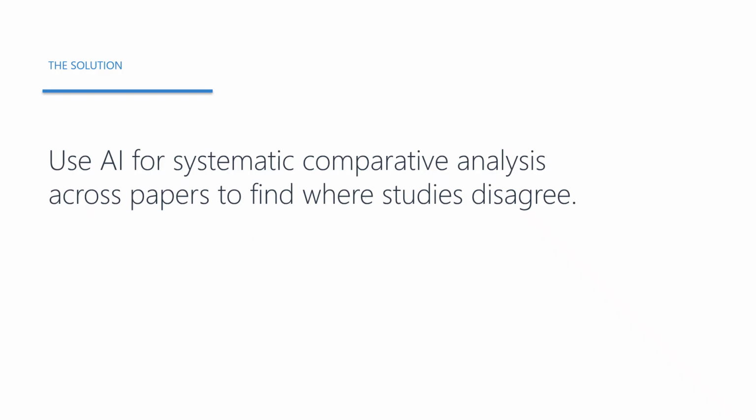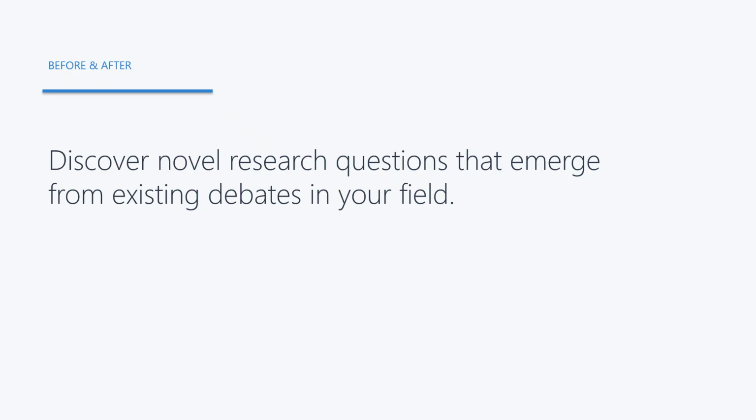The key is using the right prompts. You describe what kind of contradictions you want to find: disagreements about effect direction, effect magnitude, conditions, mechanisms, or theoretical interpretations. AI searches across all the papers you provide. What used to take months of reading now takes minutes of prompting. Let us compare the before and after to understand the transformation.